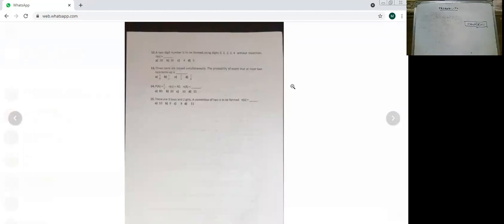Question number 12. A two-digit number is to be formed using the digits 0, 1, 2, 3, 4 without repetition. Without repetition means 11, 22, 33 and 44 cannot come.